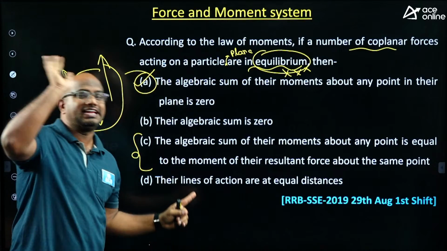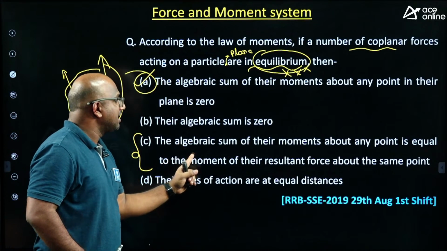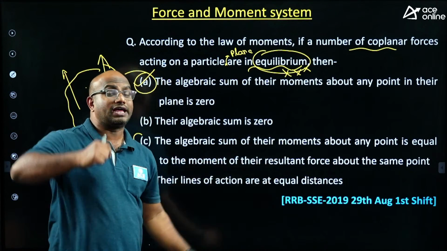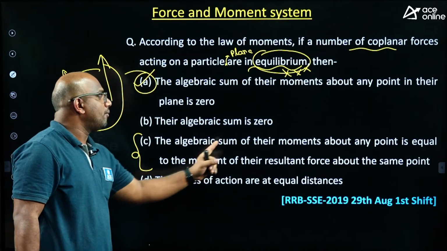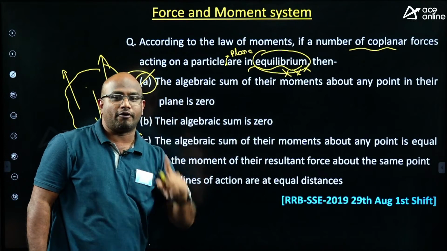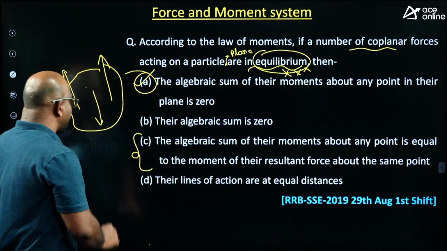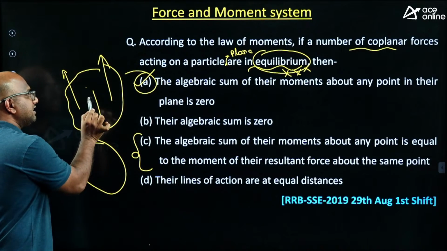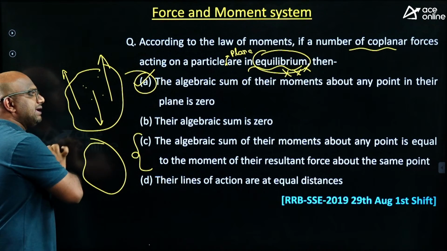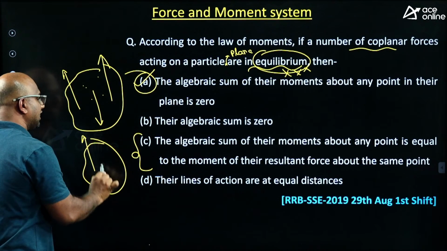If it is not in equilibrium, then what is going to happen, guys? The algebraic sum of their moments about any point must be equal to the moment of their resultant force about the same point. This is called Varignon's theorem. It's a little tricky question I have observed, guys. If it is in equilibrium, if you take moment about any point, it will give you 0. Suppose it is not in equilibrium,